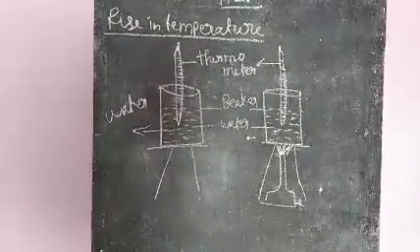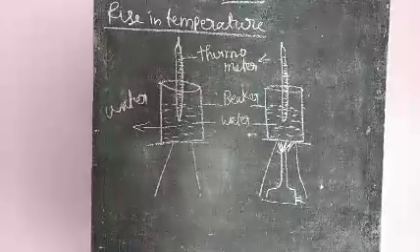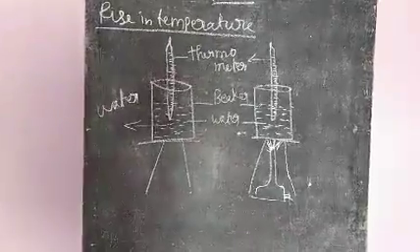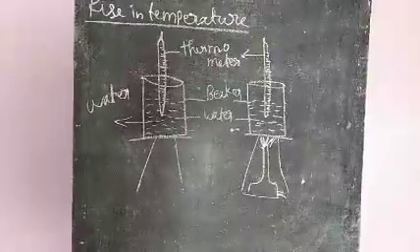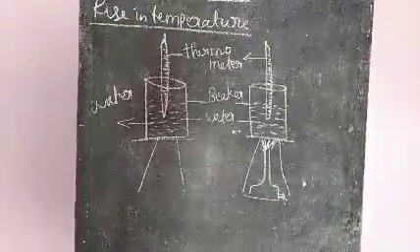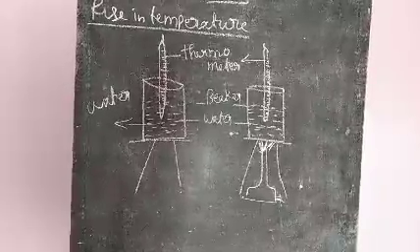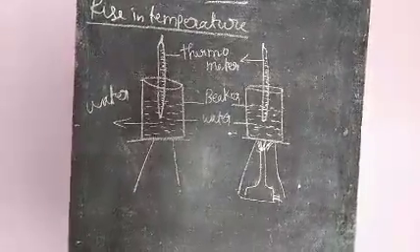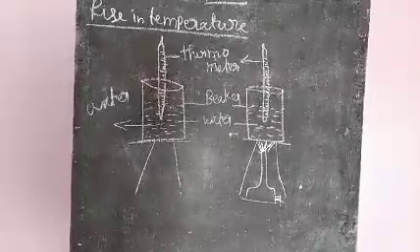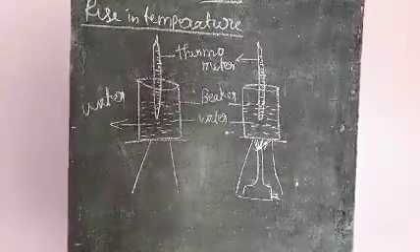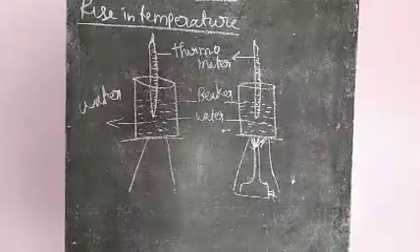A thermometer is an instrument used to measure temperature. It shows some value. Second, with the help of a burner, heat is applied. So the beaker receives the heat energy. The water temperature rises.